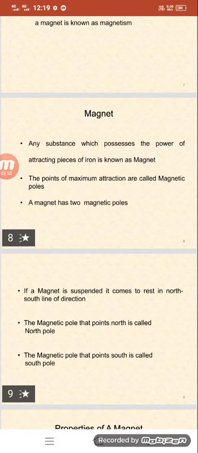Normally, we suspend a magnet by a needle, and it comes to rest in the north to south direction. The pole in the direction of north is called the north pole, and the magnetic pole in the direction of south is called the south pole.